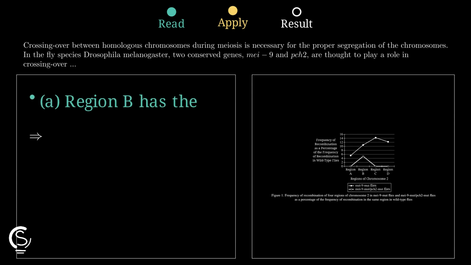D. Crossing over ensures proper homolog alignment and segregation in meiosis I. Reduced crossing over in My9 mute flies increases non-disjunction, producing aneuploid gametes, reducing fertility.